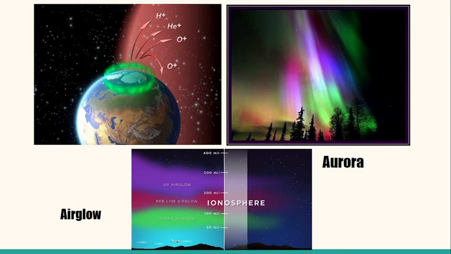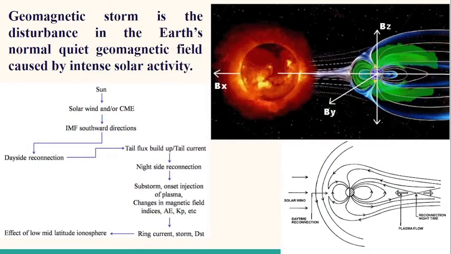In the case of an extreme solar event like a solar flare eruption or solar wind, the space weather can be disturbed. A geomagnetic storm is a space weather event. What is a geomagnetic storm? A geomagnetic storm is the disturbance in the Earth's normal geomagnetic field caused by intense solar activity. This picture represents the magnetosphere of Earth during geomagnetic activity or a geomagnetic storm.